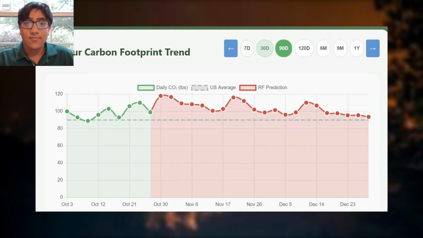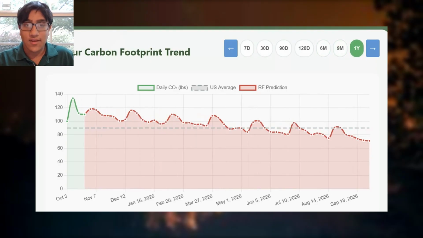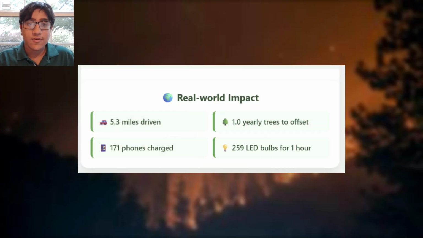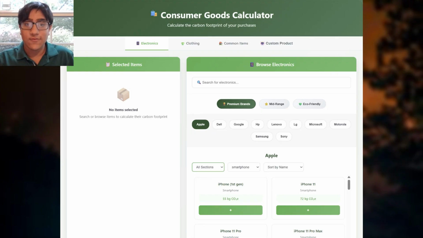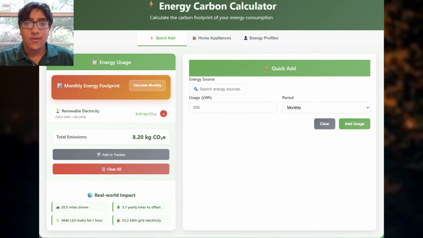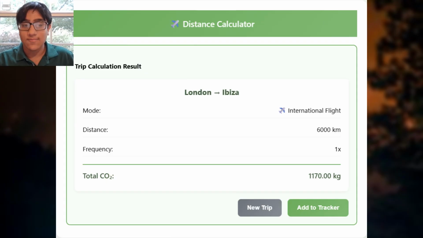Users can input their own recurring data simulating real life, such as daily travel to work, and after a few days of data, a random forest model is utilized to predict the user's future carbon impact from the provided data. The predicted future carbon impact of the user is shown in real-world terms, like trees to offset or mileage, ensuring understandability. Custom calculators are created, predicting the carbon impact of specific topics such as food, consumer goods, energy, and transportation. Utilizing APIs like World Bank or Carbon IQ and mathematical calculations to output an accurate result.